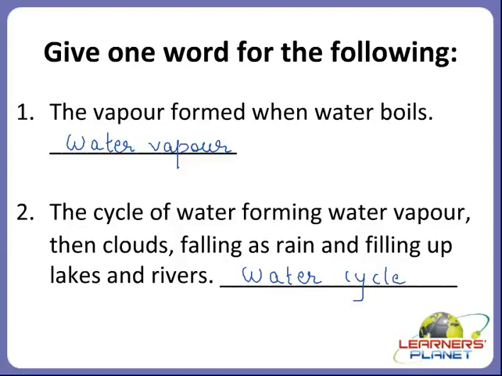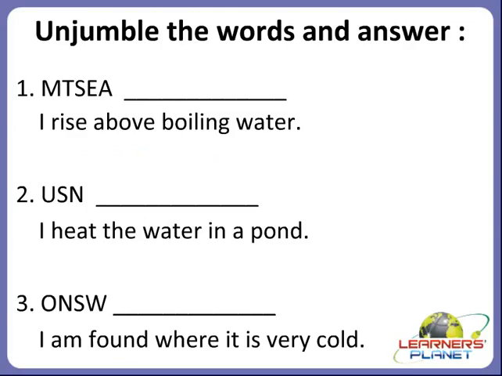Okay, children? Now the next one. Now we will move on to the next activity. That is, unjumble the words and answer correctly. So children, these are the jumbled words and a hint is given.